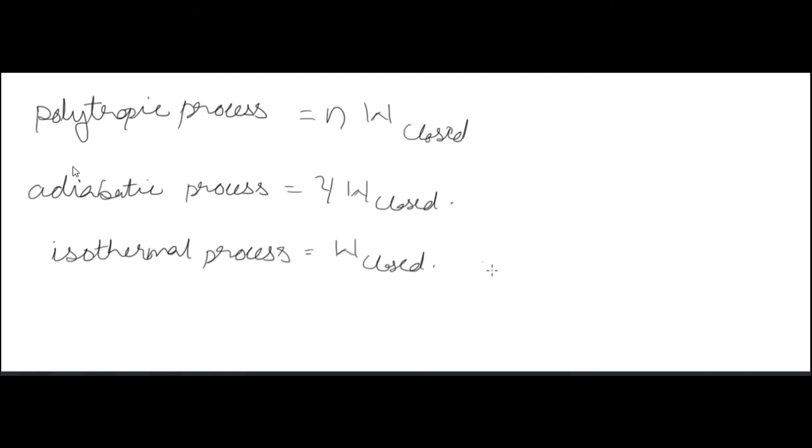Now for an adiabatic process in an open system, work done is equal to gamma into work done in the closed system of the adiabatic process, and for an isothermal process it is the same for both. Means in an open system whatever the work done is, it is the same as the work done in the closed system.